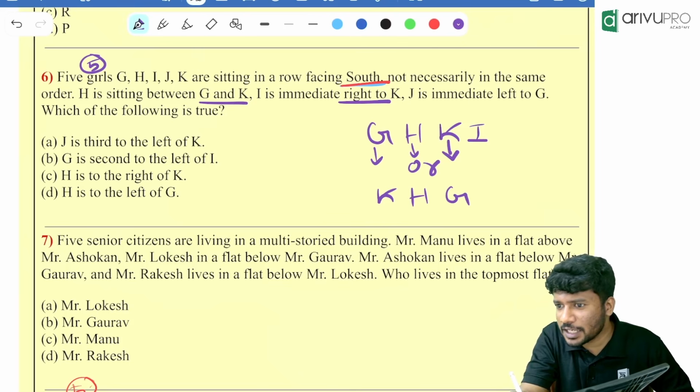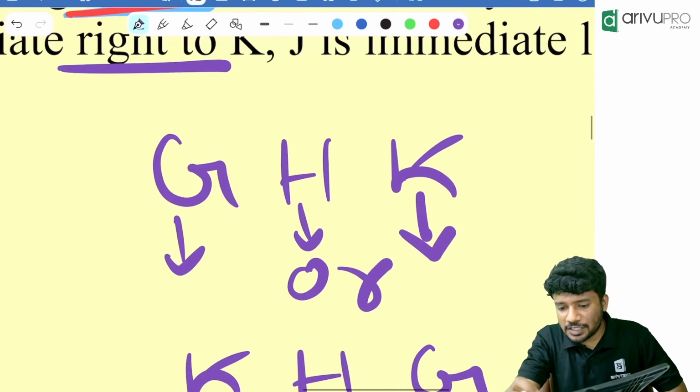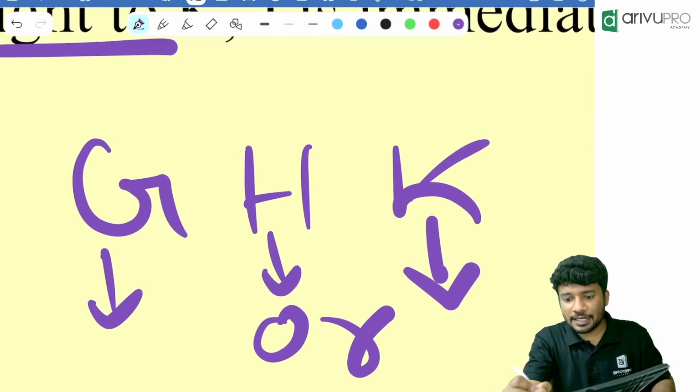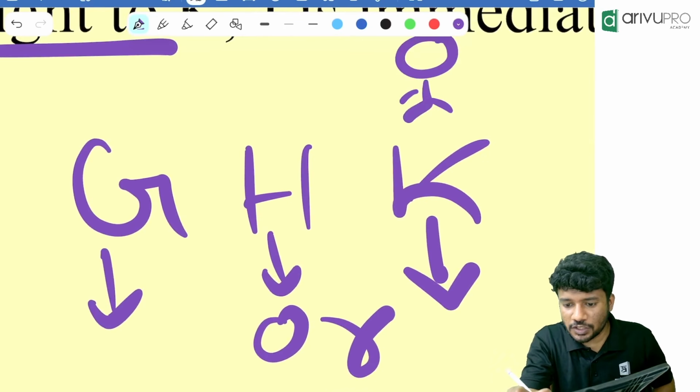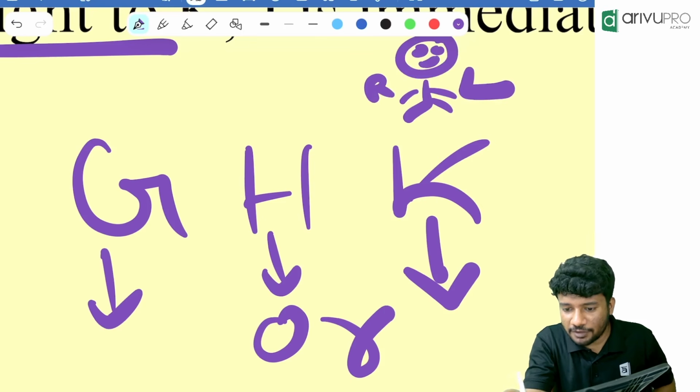Is the first possibility correct? Right of K is what? When persons are looking towards south, their right side, think about this, our person is here, and his face is here. His right side is what? This side, and left side is this.